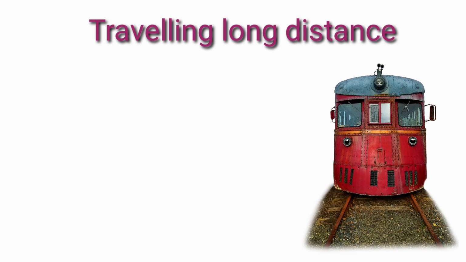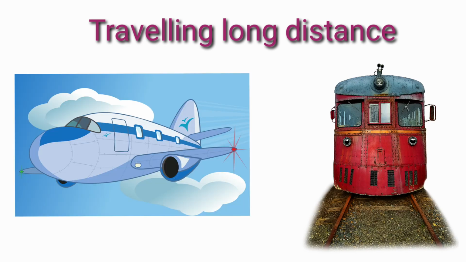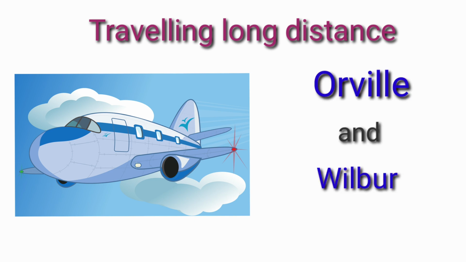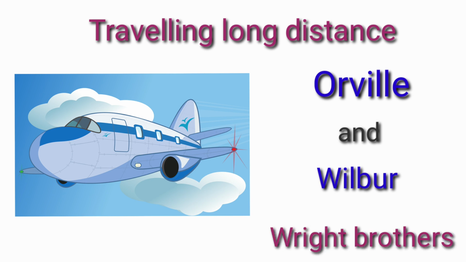Traveling long distances. Long distances can be traveled by train and aeroplane. Aeroplane is one of the fastest means of transport. Do you know, kids, who invented the aeroplane? Orville and Wilbur are the two brothers who invented the aeroplane. They are known as the Wright brothers.